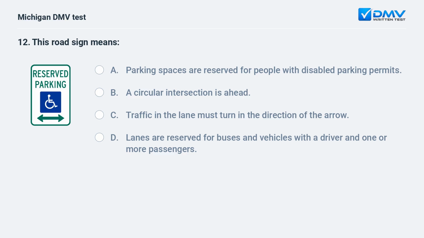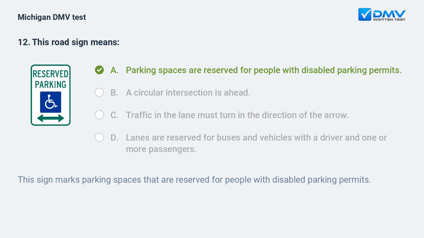This road sign means: A. Parking spaces are reserved for people with disabled parking permits. B. A circular intersection is ahead. C. Traffic in the lane must turn in the direction of the arrow. D. Lanes are reserved for buses and vehicles with a driver and one or more passengers. A. Parking spaces are reserved for people with disabled parking permits. This sign marks parking spaces that are reserved for people with disabled parking permits.